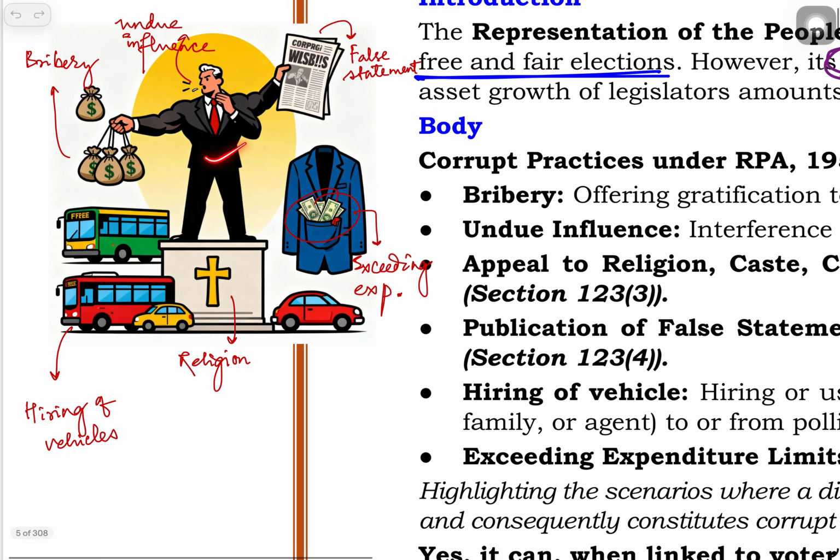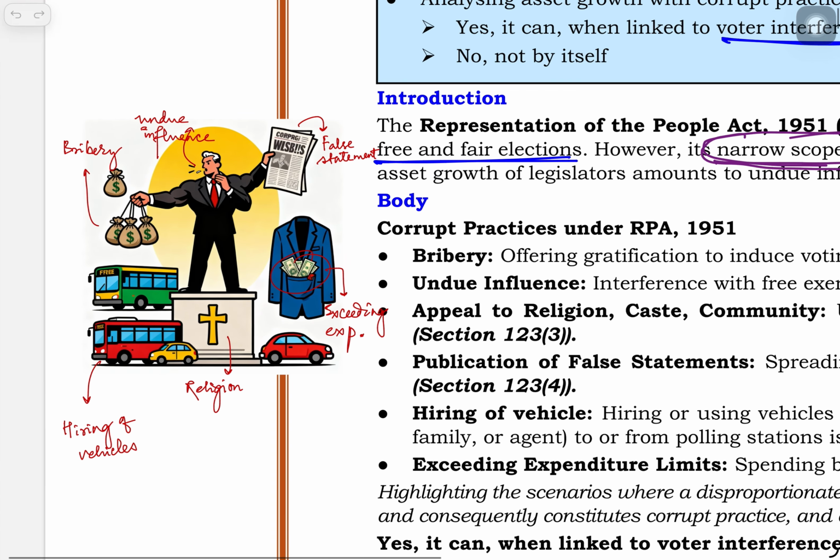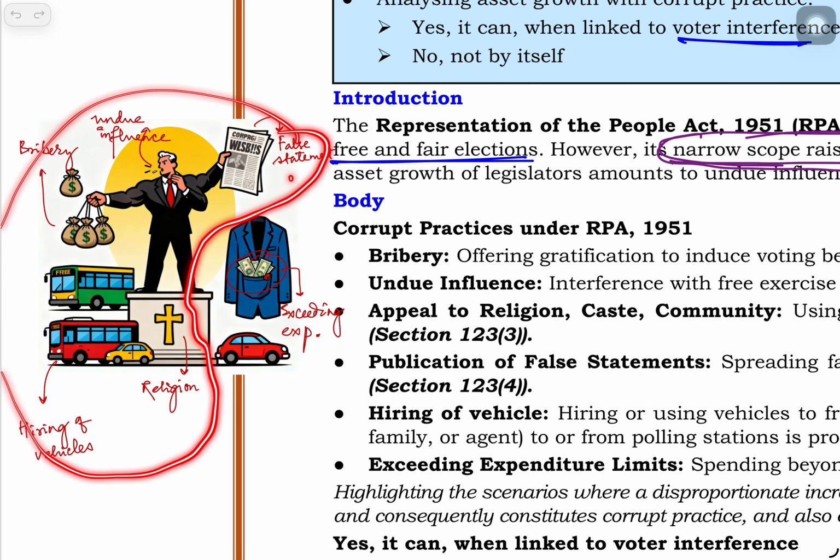Then the election day came, and he arranged vehicles so that voters could commute to the polling station to cast their vote. Can you imagine that all these things, bribery, campaigning on religion, arranging vehicles, false statements in newspapers, will require expenditure?